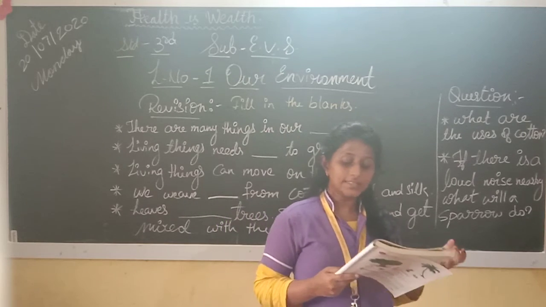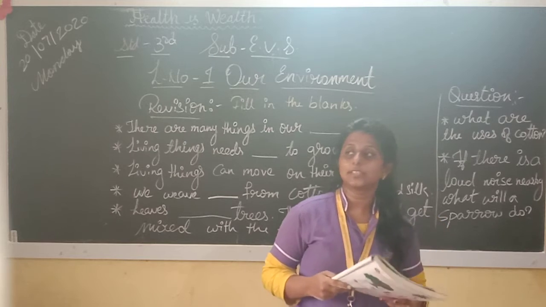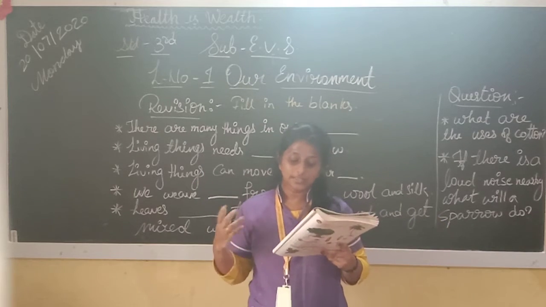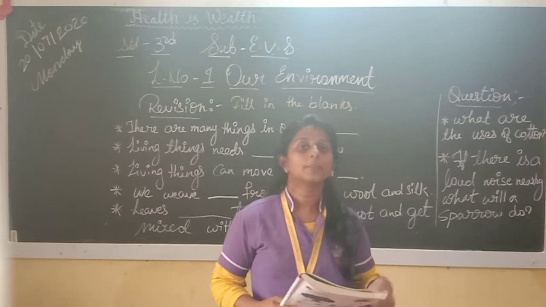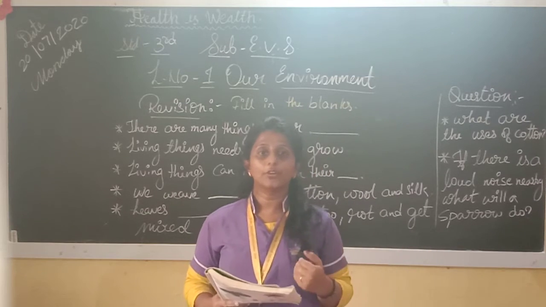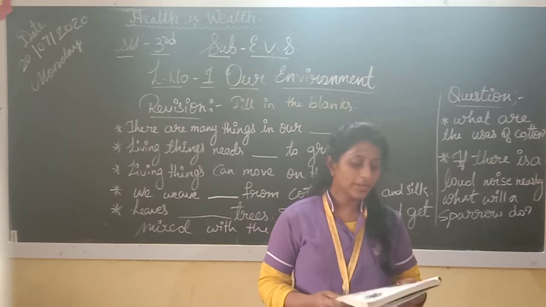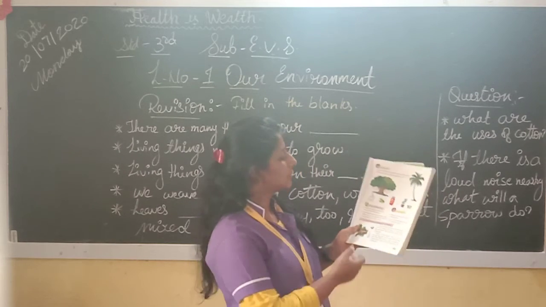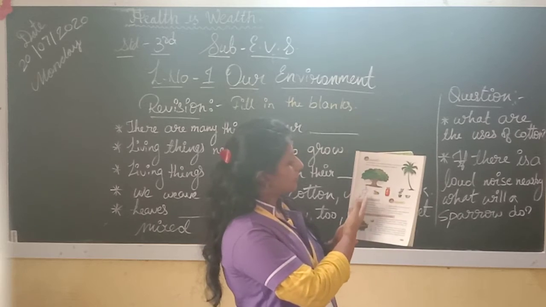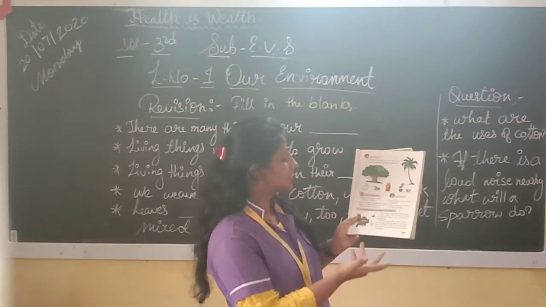So, things in our surroundings. These all things are in our surroundings: living things, non-living things, animals, plants. See here, there are trees, animals, all these things.